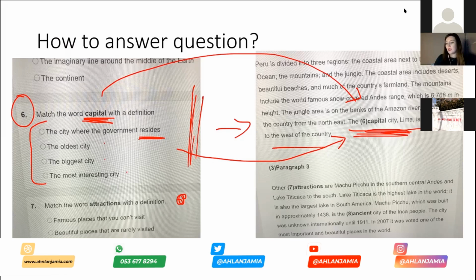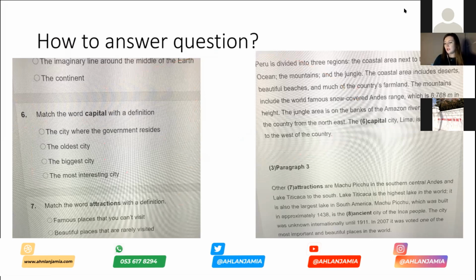Okay, so number 7, let's have a look at this one and get rid of all of this writing here. So number 7, we have got match the word attractions with a definition. So again, we have to look over at the paragraph, but first of all, we read the question. So match the word attractions with the definition. Famous places that you can't visit, beautiful places that are rarely visited, interesting places that people like to visit, and places which have been voted as beautiful.